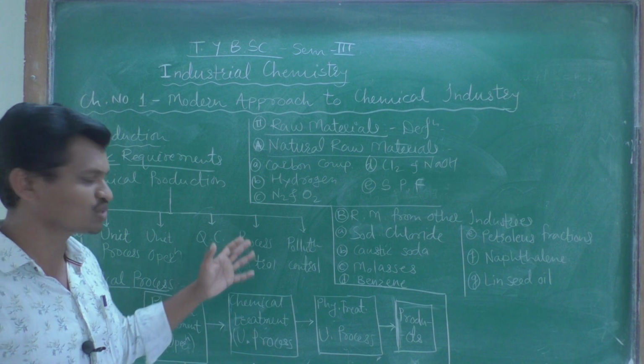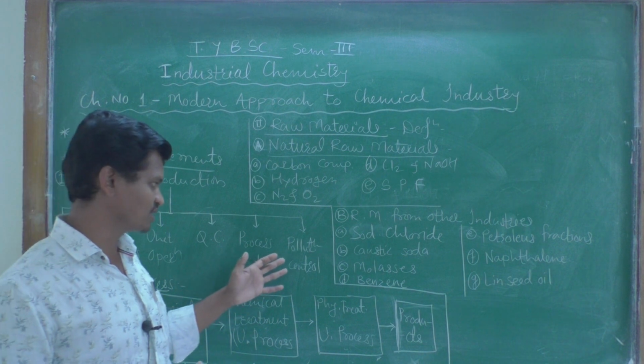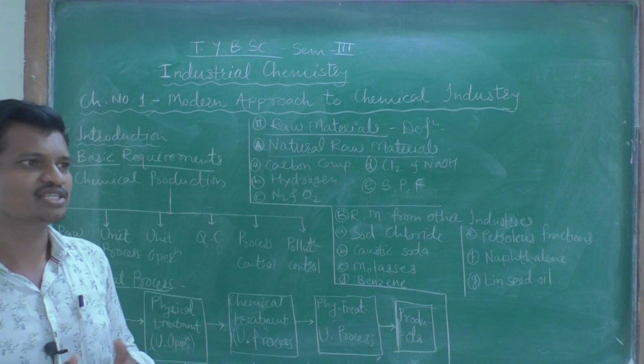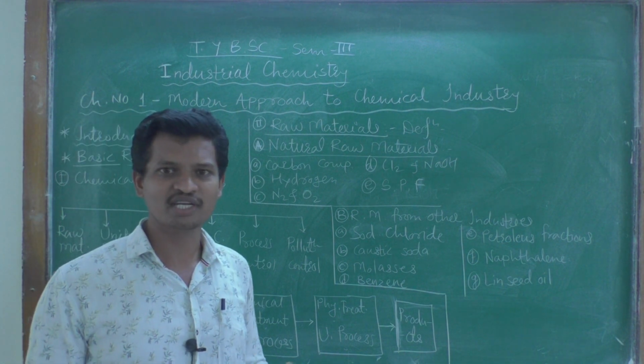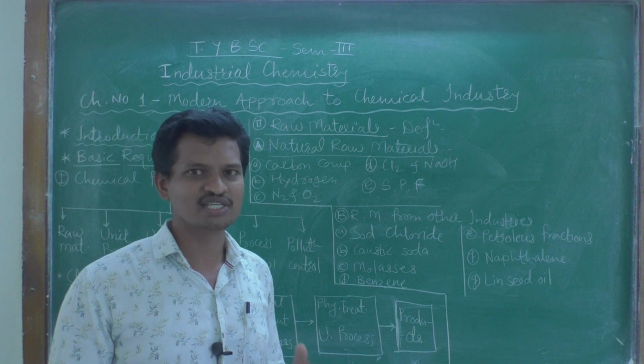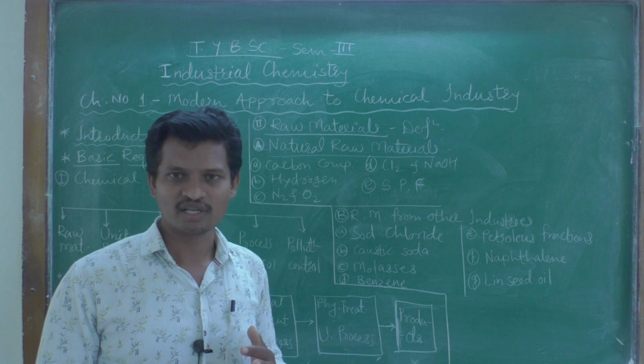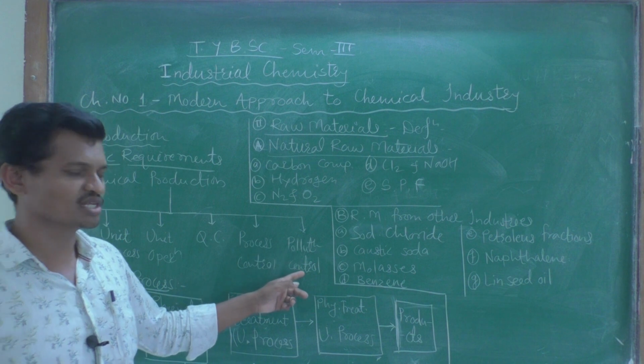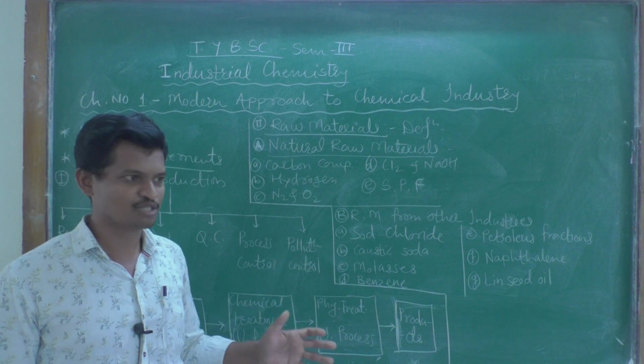So that's why process control is a valuable aspect. Then pollution control. We know that the environment is degraded by chemical industries, like sugar industries, paper industries, agrochemical industries, pharmaceutical industries. So pollution control is again one of the important aspects.